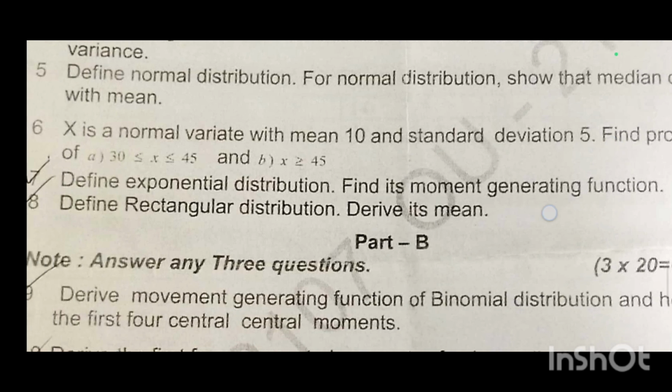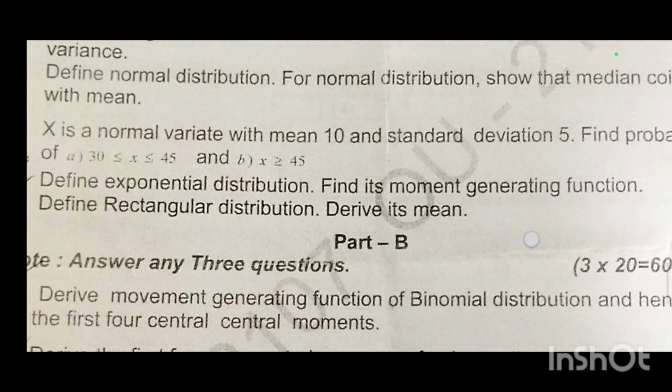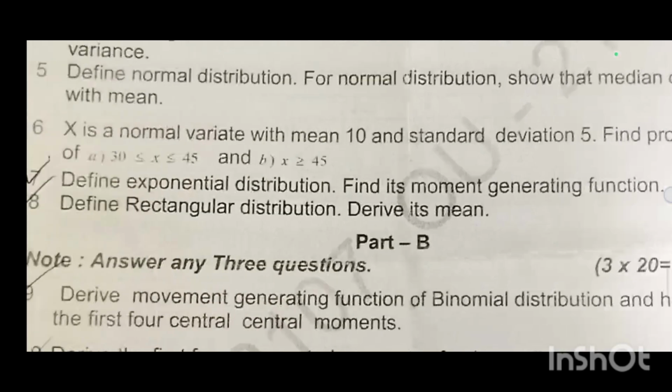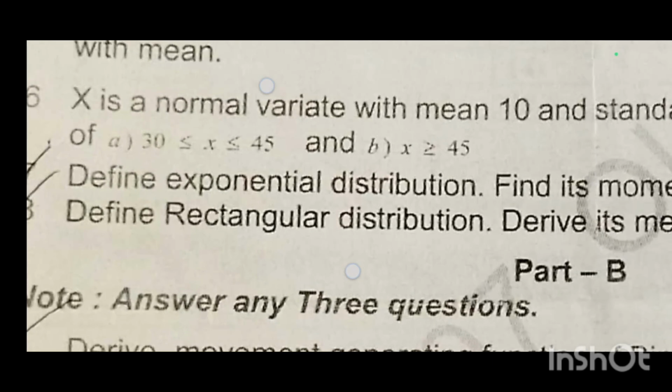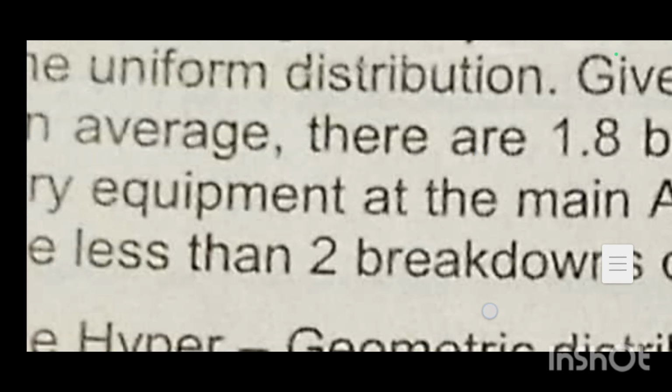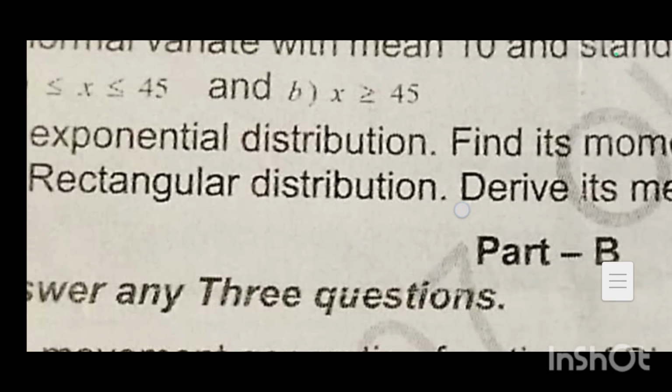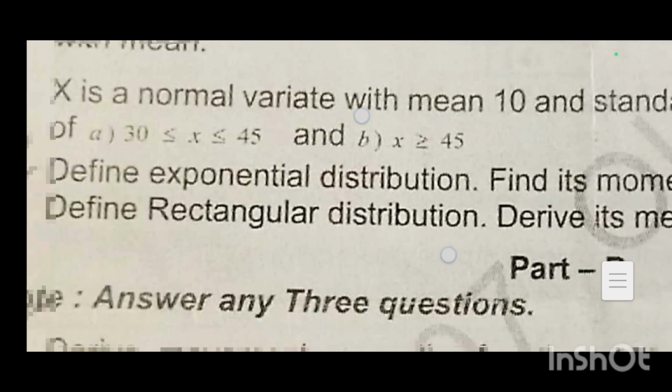Next, x is a normal variate with mean 10 and standard deviation 5. Find the probabilities of the following: 30 less than or equal to x less than or equal to 45. And the second question, x greater than or equal to 45.